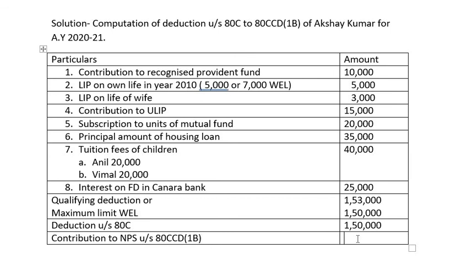This amount comes to rupees 50,000. So we are taking rupees 50,000 here.